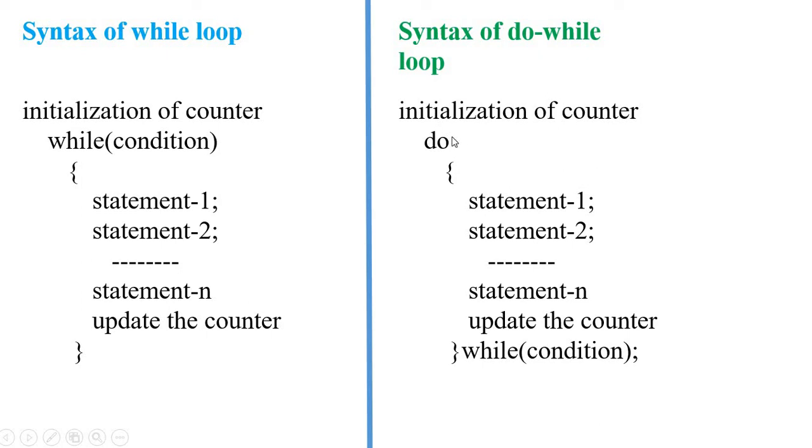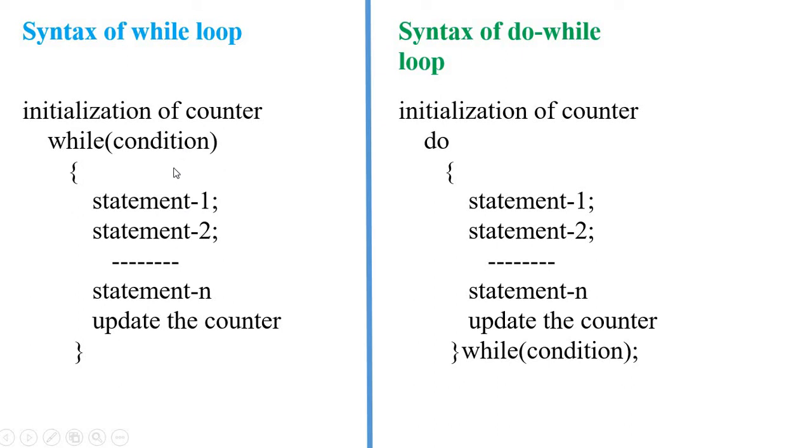Do is a small keyword. It doesn't perform any condition. It is the starting mark of do while. Without any condition, we jump into statement 1.